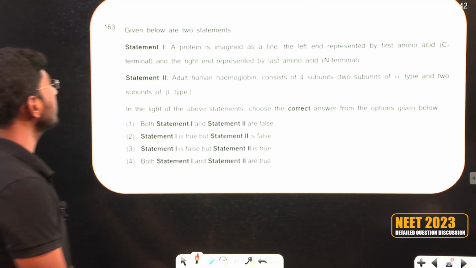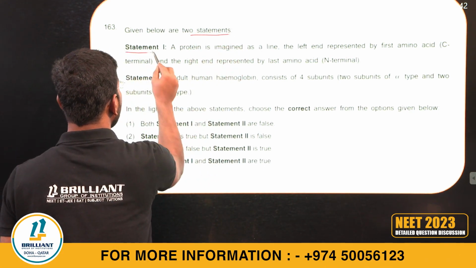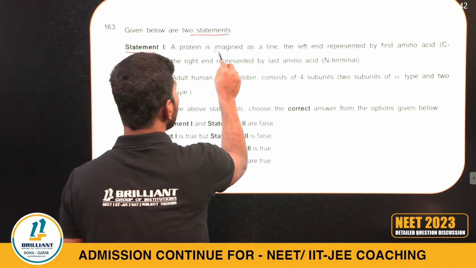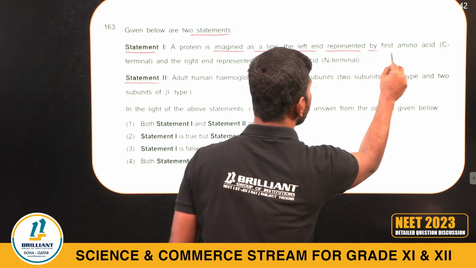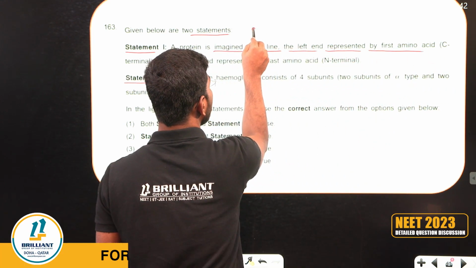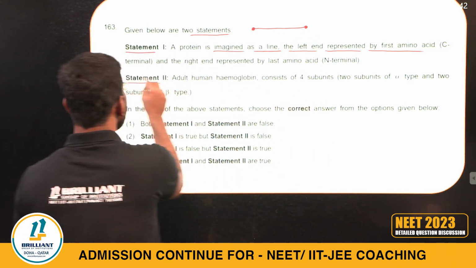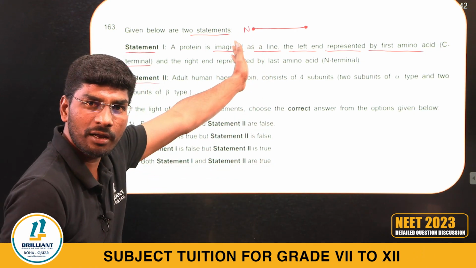163. Given below are two statements. Statement 1, statement 2. Statement 1: A protein is imagined as a line that has left end represented by the first amino acid. This is left to right we are talking. Left side is N terminal. Amino group is here, N terminal.